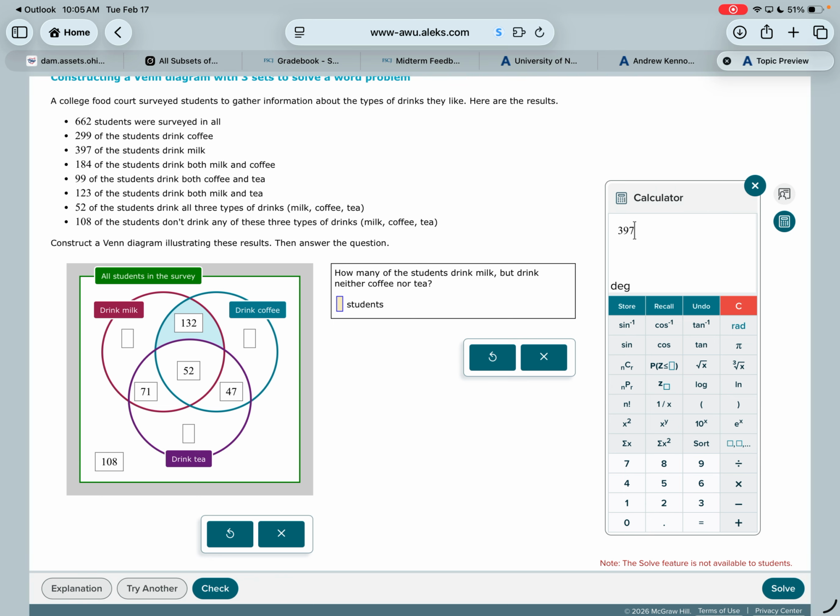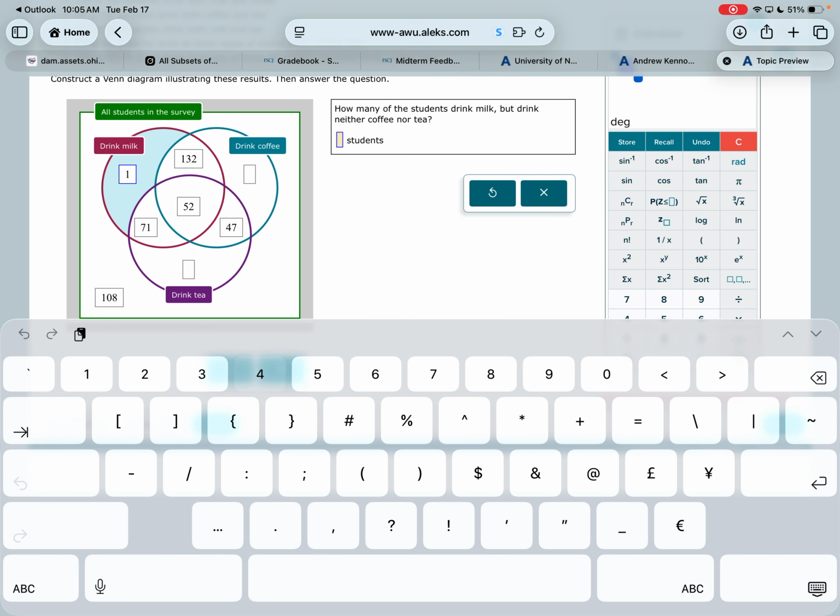So milk is the red circle. Okay. So I know that everything in the red circle has to add up to be 397. So I'm going to subtract all those other numbers that are in the red circle. So I subtract 132 minus 52 minus 71. So I get 142.